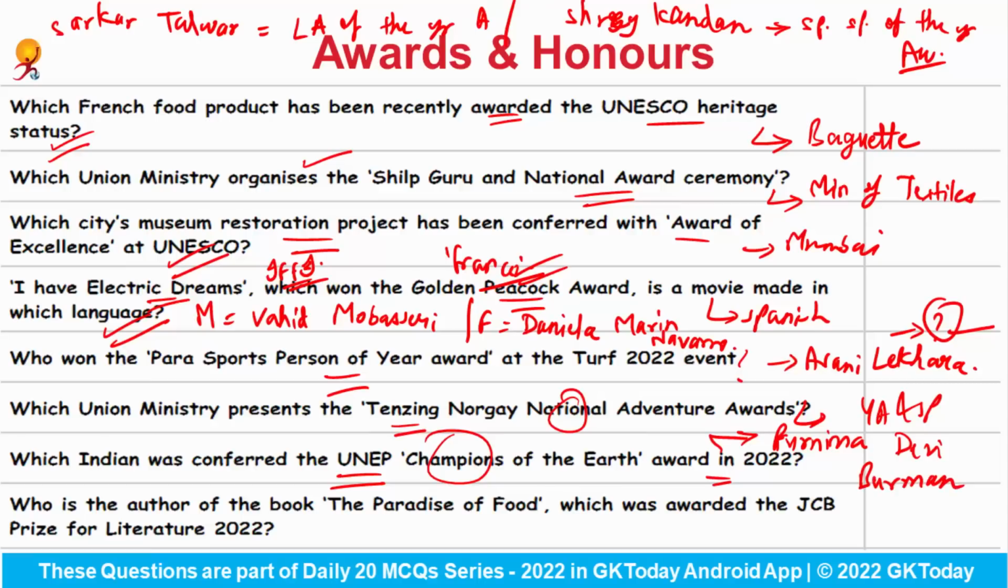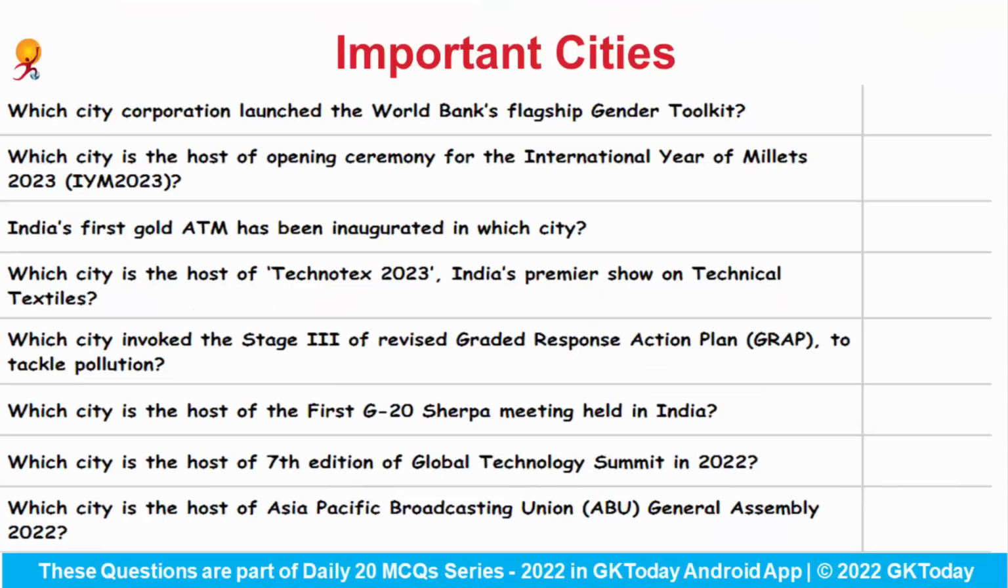Okay. Who is the author of the book The Paradise of Food, which was awarded the JCB Prize for Literature 2022? So this book has got the award of JCB Prize for Literature, and it has been authored by Khalid Javed. The name of author is very, very important. Fine. Now we'll see important cities that were in news.